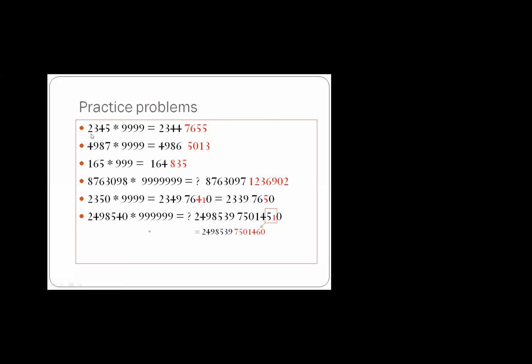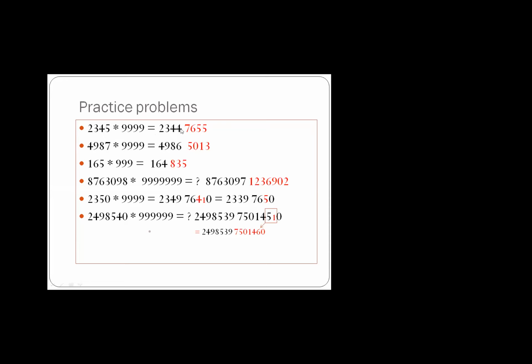Now just see. 2 3 4 5 multiplied by 4 9, right? How many digits are there in this? 4 digits in this, 4 digits in this. So no need to worry. If both the numbers have 4 digits, no need to worry. Now what we are doing, you can write it in a single line. No need to do big multiplication.